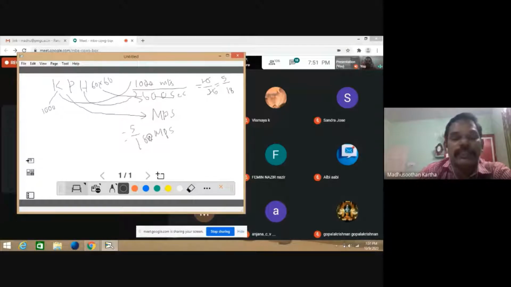This 18 is the reason why all the speeds of vehicles are given as multiples of 18. I repeatedly mention that if you take the previous question papers, you can see that the speed of the vehicle is given as a multiple of 18, like 36 km per hour, 54 km per hour, 72 km per hour, 90 km per hour, 108 km per hour.